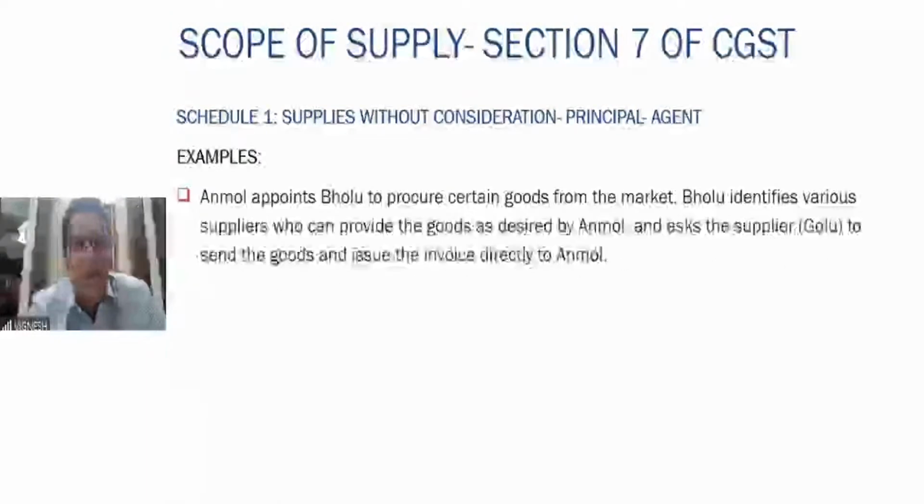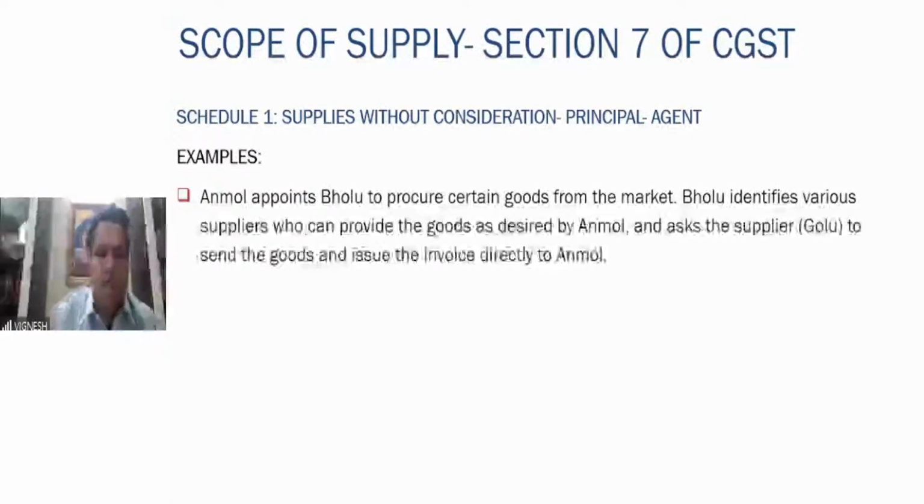Some examples here. Anmol appoints Bolu to procure certain goods from the market. Bolu identifies various suppliers who can provide the goods as decided by Anmol and asks the supplier to send the goods and issue the invoice directly to Anmol. So here what is happening? Agent is being appointed by Anmol. Agent is identifying various suppliers who can provide the goods. But if you see here, the supplier issues the invoice directly to Anmol. That means the agent is not authorized to issue the invoice on behalf of the principal. So therefore, this particular supply is not covered here.